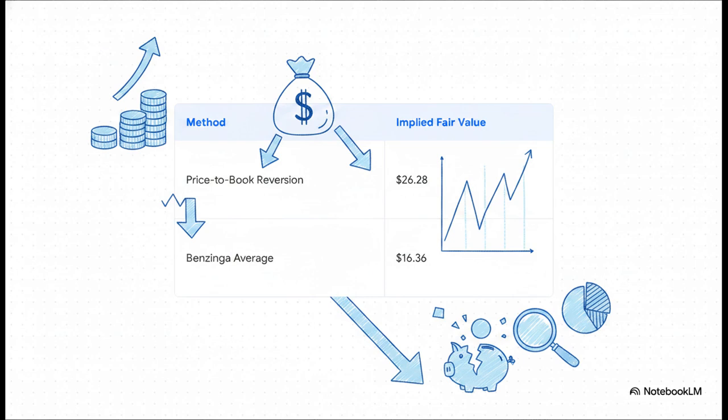If PRAA simply reverts to a standard 1.0 price-to-book multiple, it's worth exactly its book value, $26.28 per share. However, the Benzinga comparable average, which weighs it against peers like Green Dot and LendingTree, values it slightly lower than today's price at $16.36. This suggests that while the company's internal assets are highly valuable, the broader market is currently heavily discounting the entire specialty finance sector.